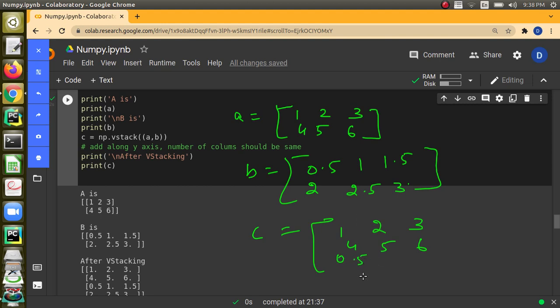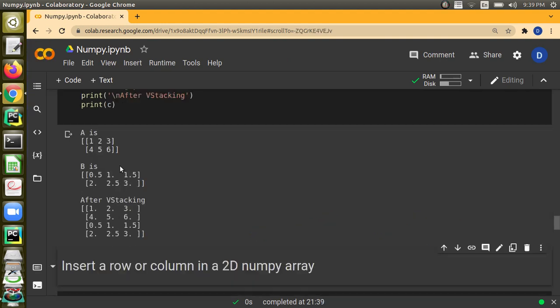Number of rows will increase. That is, actually we are vertically stacking it. It is extending along the column. That's what I can interpret. The interpretation may differ for you. So this is how the elements will look like after we vertically stack. When we execute and see also, we see that after stacking, we get the elements like this.